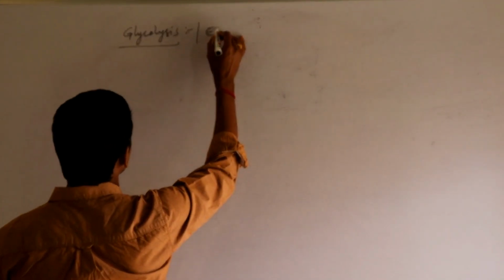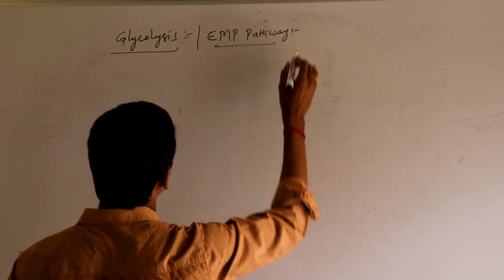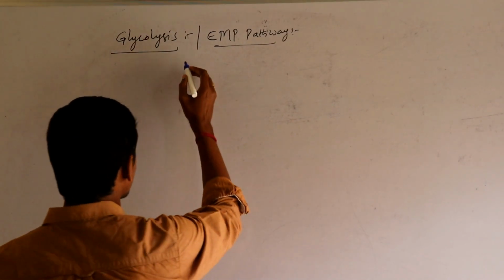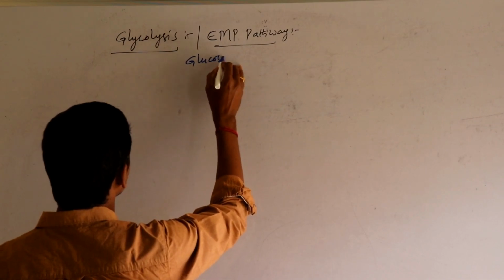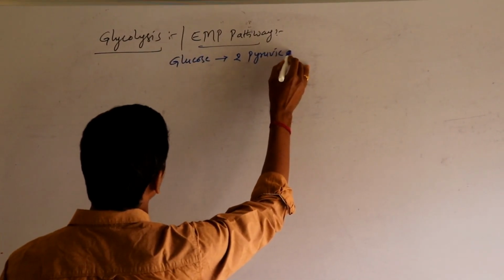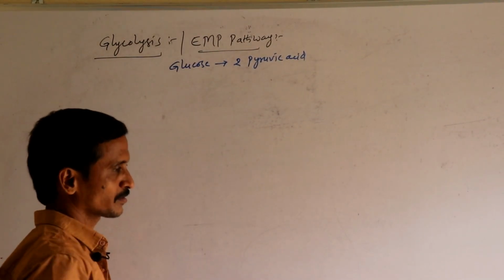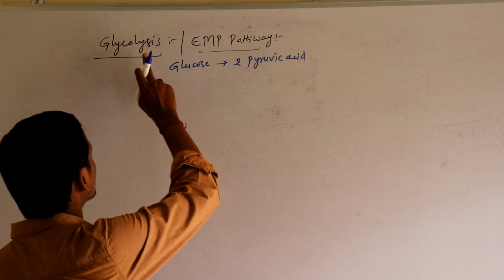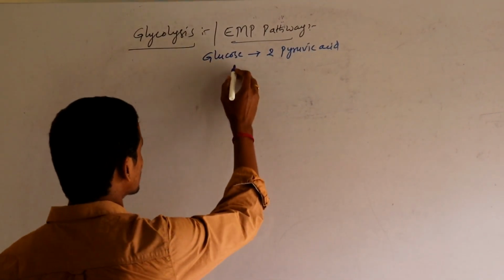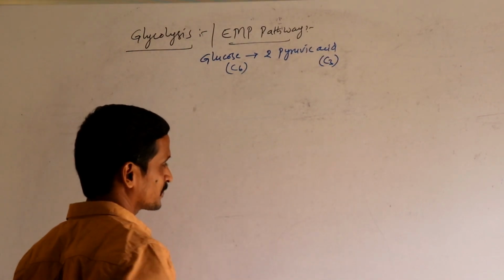Glycolysis is also called the EMP pathway. Glycolysis is nothing but the process of breakdown of glucose into 2 molecules of pyruvic acid. The process of breakdown of glucose into 2 molecules of pyruvate is called glycolysis. Lysis means breakdown of glucose. That means a carbon 6 compound is converted to 2 molecules of carbon 3 compound.